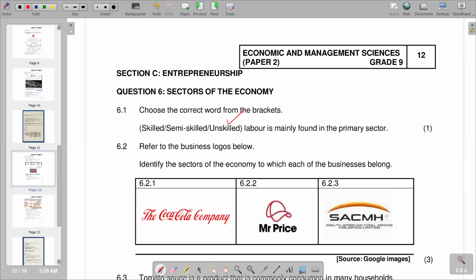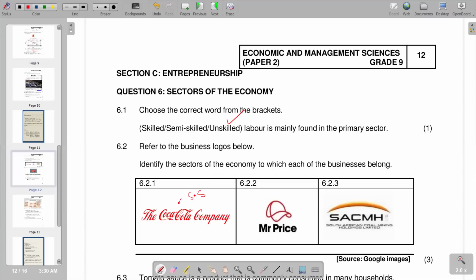So we start with our Coca-Cola company. Obviously, this one is in manufacturing, and manufacturing is in the secondary sector. So this one becomes secondary sector. Remember, the explanation that we give of the secondary sector is that it's an economic sector in the three sector theory that describes the whole manufacturing. So basically, there's manufacturing, the conversion that takes place from inputs of raw materials to finished products. So basically, it transpires in the Coca-Cola company, whereby you've got the manufacturing of beverages.